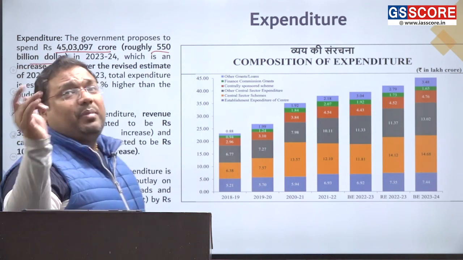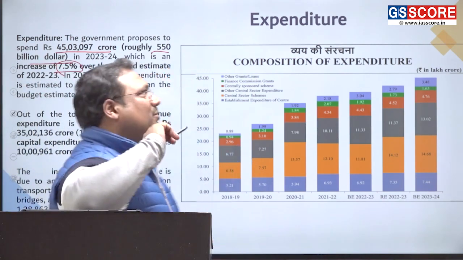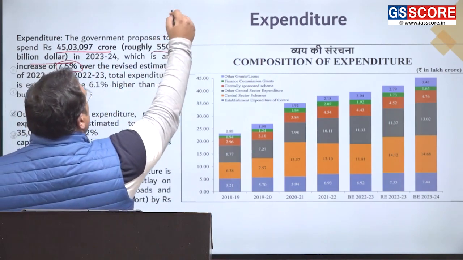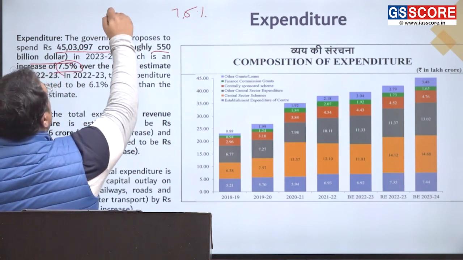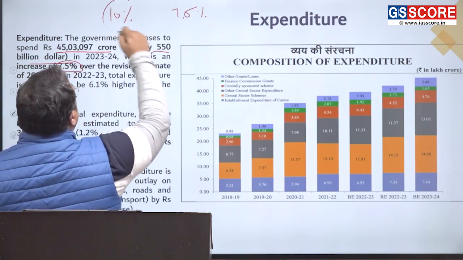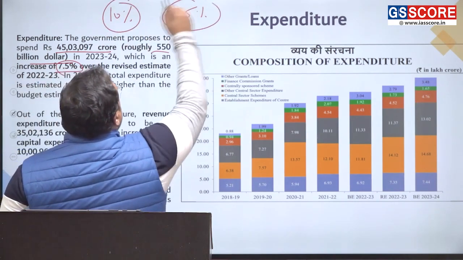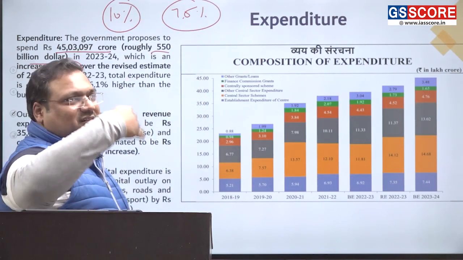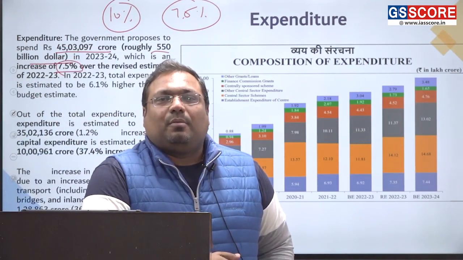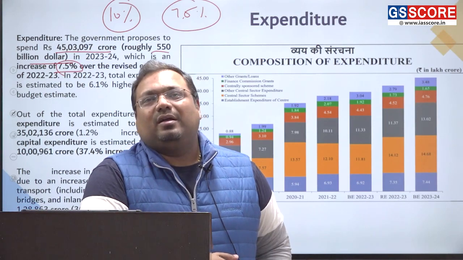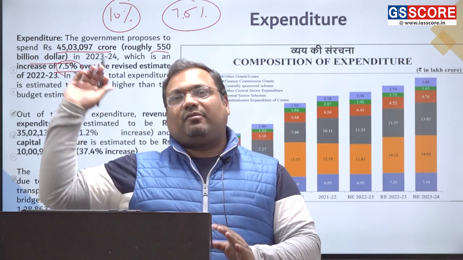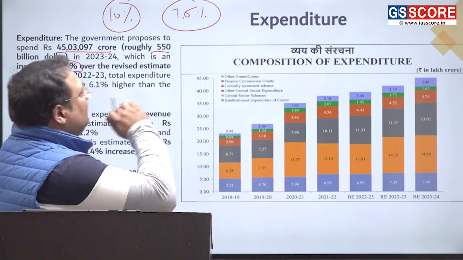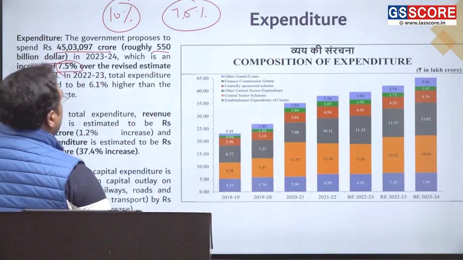Okay, and in comparison to this, now look at this number. हमारा खर्च बढ़ा है 7.5%, लेकिन हमारी इनकम बढ़ी है 10%. This is good thing. मेरी इनकम मेरे खर्च से तेजी से बढ़ रही है. My income is growing faster than my expenditure. So in future, this gap will be covered if we continue like this. This is a positive sign I was trying to highlight.